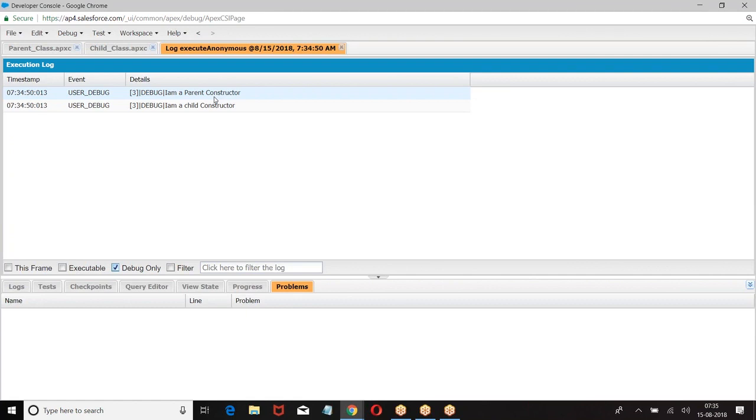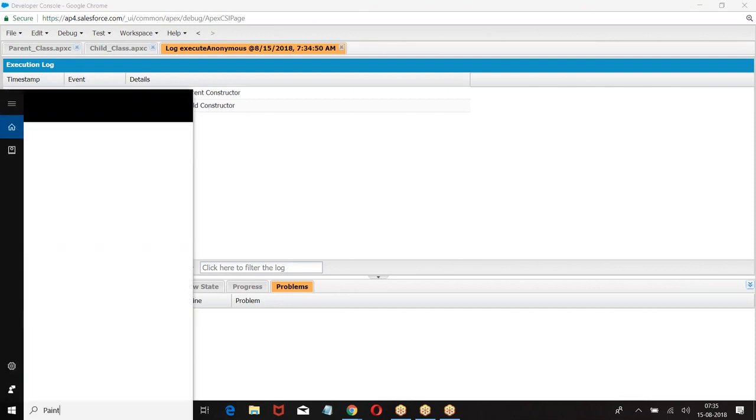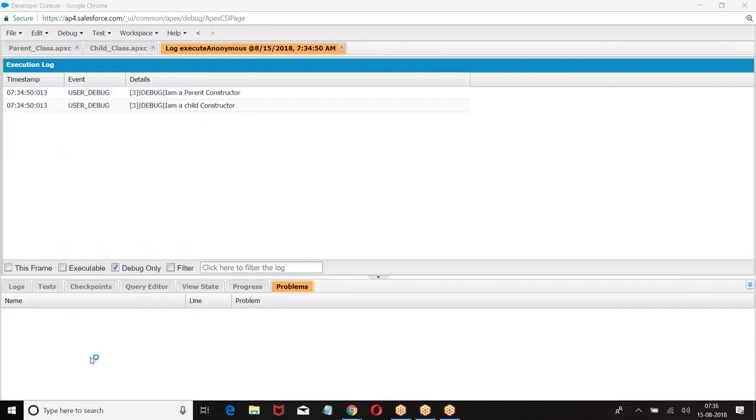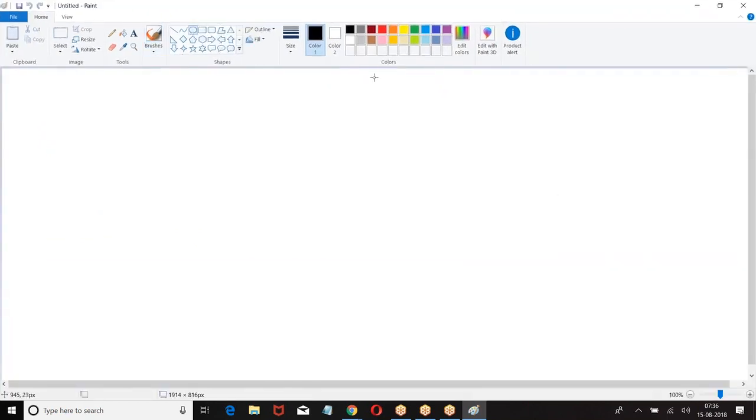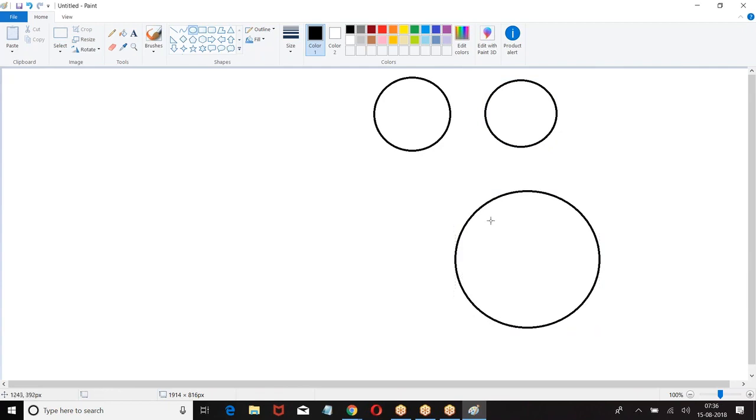Are you clear? Generally, if I create an object, it is supposed to be a parent class object and a child class object separately. But when you use inheritance, the parent object sits within the child class object.